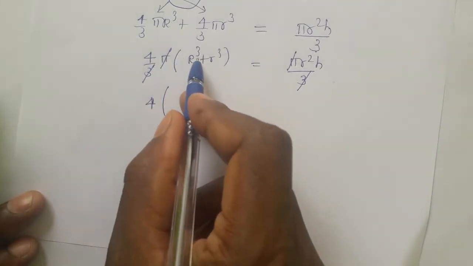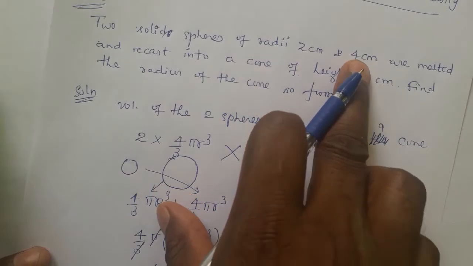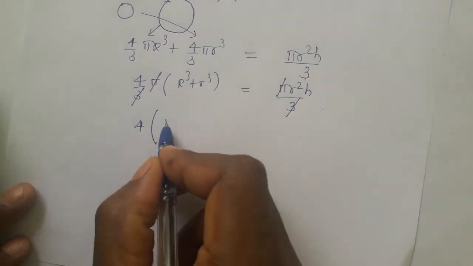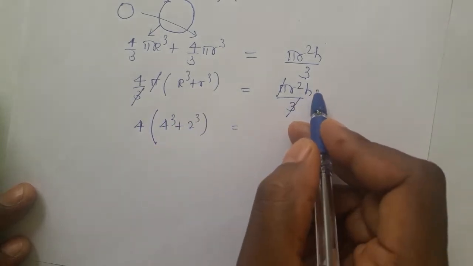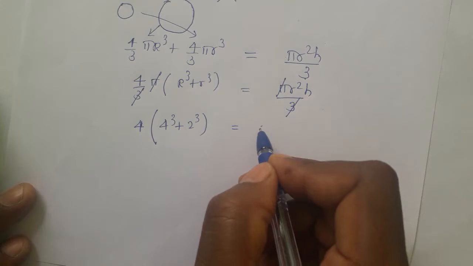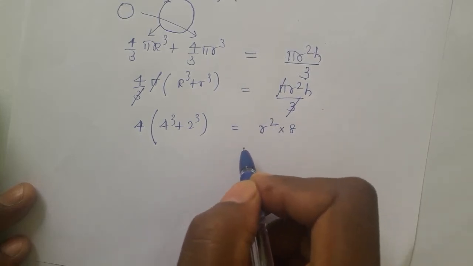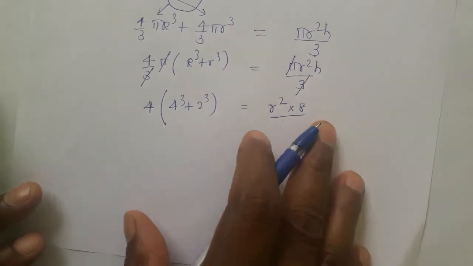After that, the bracket is there. R cube is what? Radius of the bigger sphere. Radius of the bigger sphere is how much? 4. Smaller sphere is 2. So 4 cube plus 2 cube is equal to this side, r square h. Radius of the cone is not given, that is the question. Height is 8 given, 8 centimeter, divided by nothing, because 3 and 3 both cancelled.